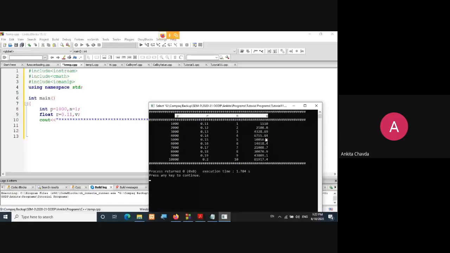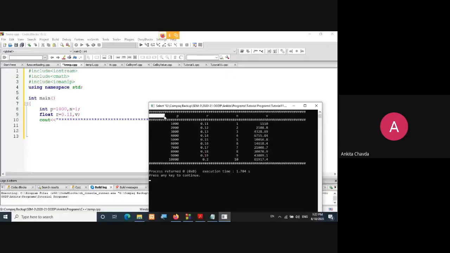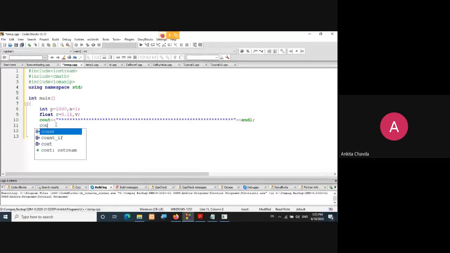Now the next desired output is what? P, R, N and V. This should be printed in a well-formatted way. Here I have set my field width to 50. If it would be 10, then your table will be nearby. Your P will be printed from here. If you set it at 10... I have chosen 15.